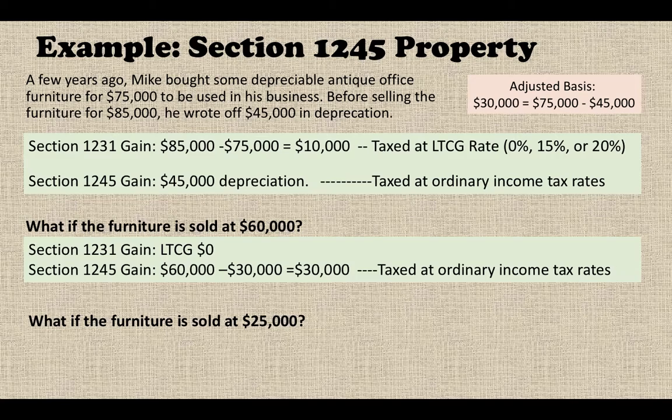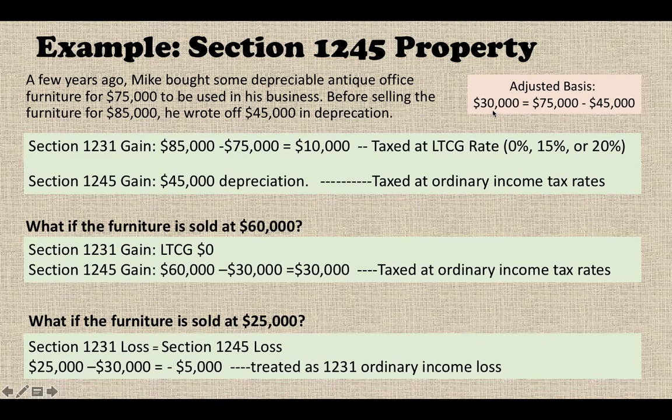Okay, the third situation. What if the furniture is sold at $25,000? You can see $25,000 is now lower than the adjusted basis. Only when you sell for less than the adjusted basis can you recognize a loss.